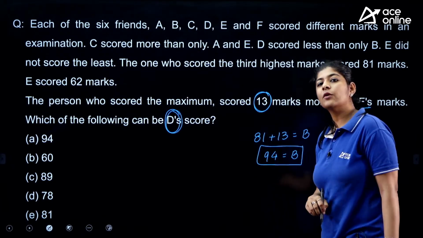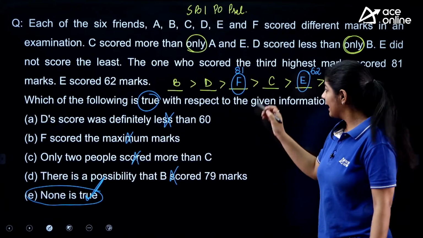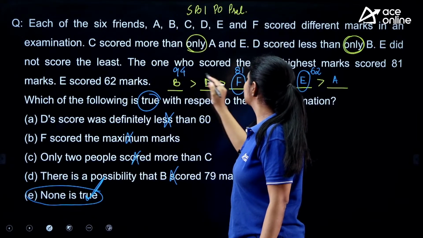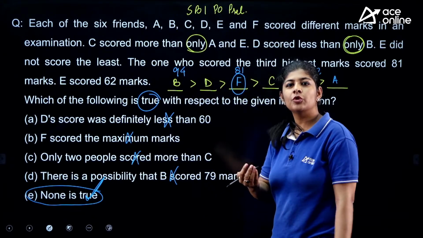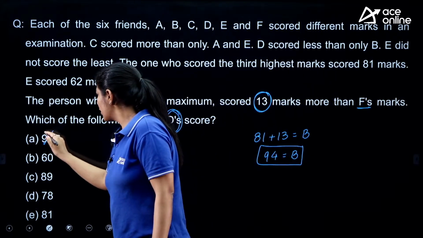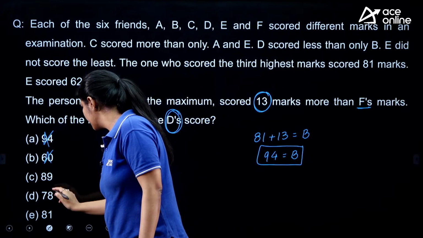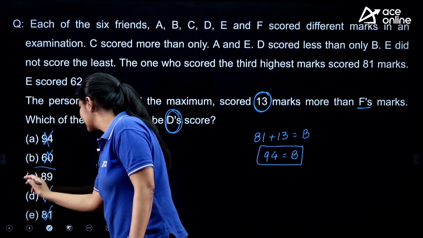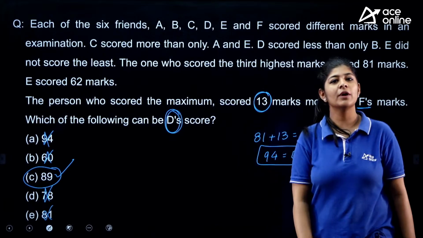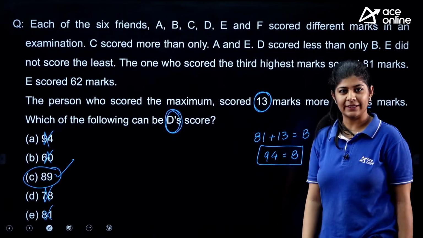Now we have to find out the score scored by D. And D lies in between these two. So this is 94 and this is 81. So my number should be lesser than 94 and greater than 81. So a few options are eliminated. And here the correct answer is option number C. It's a very easy one, right?